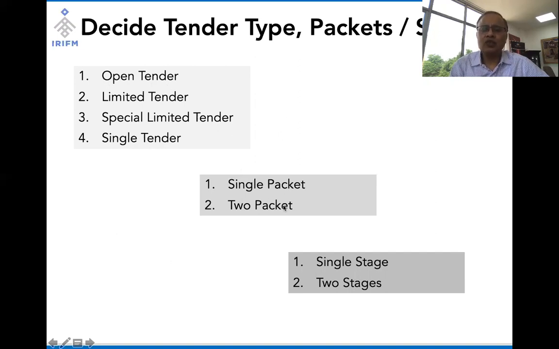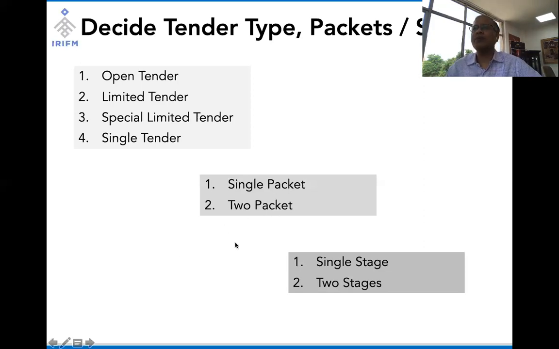Then we need to make a decision whether we are going for a single packet tender or a two packet tender. Now for small to medium value work, railway has experienced that single packet is easy, and within single packet, what railway administration has done as a practice is we have created qualifying criteria for bidders, which makes decisions easier.